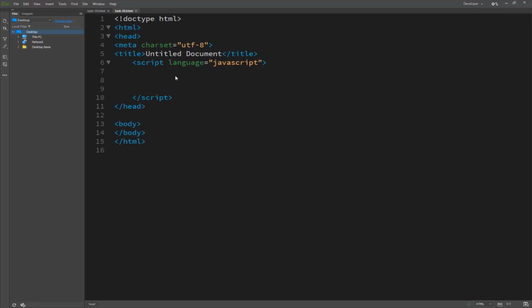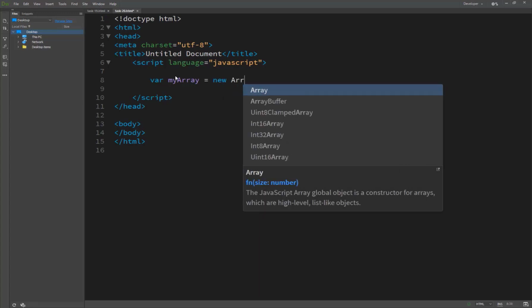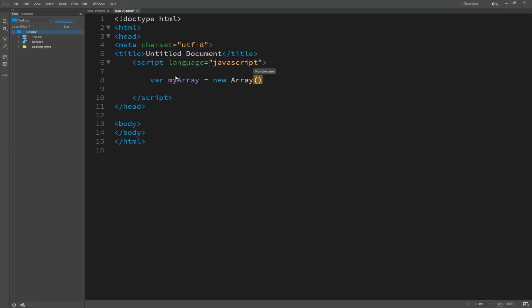So we are typing here creating an array. First of all, we have a variable, and then let's suppose my array is equal to new Array, and we just pass here how many indexes are inside the array.